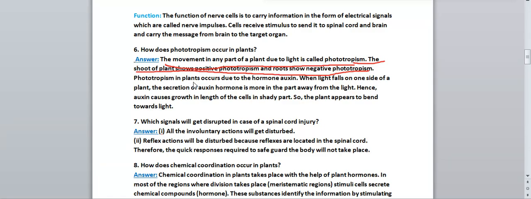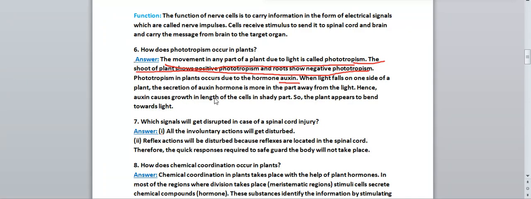Right? Phototropism in plants occurs due to the hormone auxin. Since auxin is a growth hormone, it helps in the growth of the plant. So phototropism in plants occurs because of the hormone called auxin. When light falls on one side of the plant, the secretion of auxin hormone is more in the part away from the light. Okay, suppose the light falls on the leaf, then the below surface of the leaf will produce more auxin.